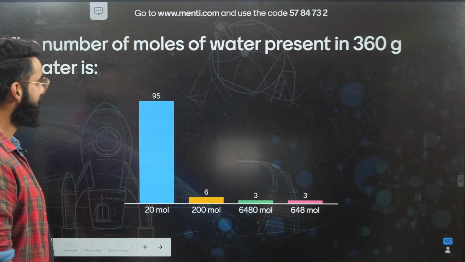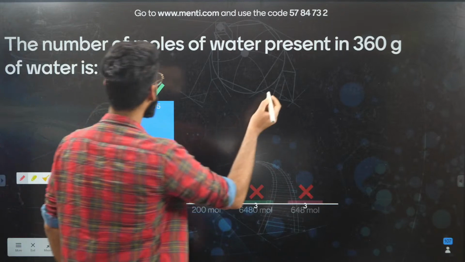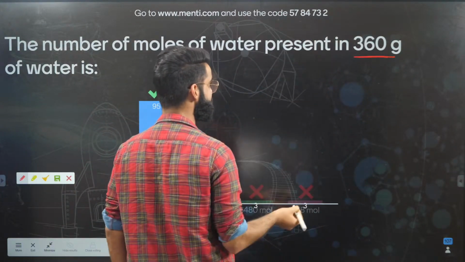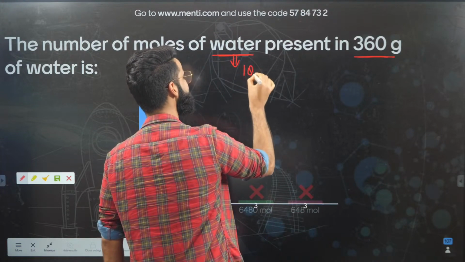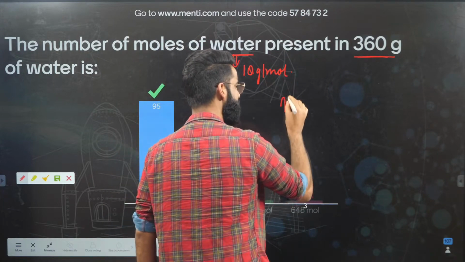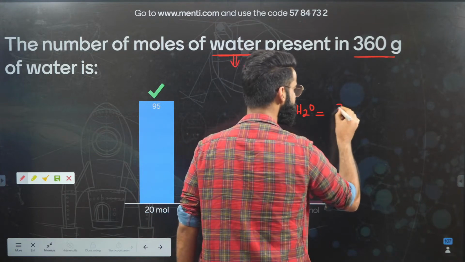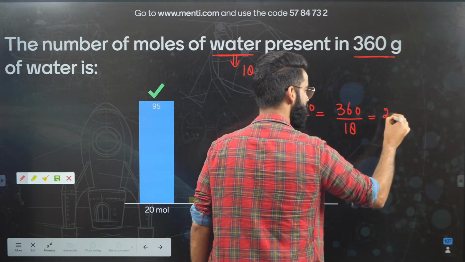Majority of the students have given the correct answer. That's wonderful. We are given the mass of water as 360 grams, and all of you must remember the molar mass of water, which is 18 grams per mole. So the number of moles of water is equal to the mass of water, 360 grams, divided by the molar mass, 18. The value comes out to be 20.